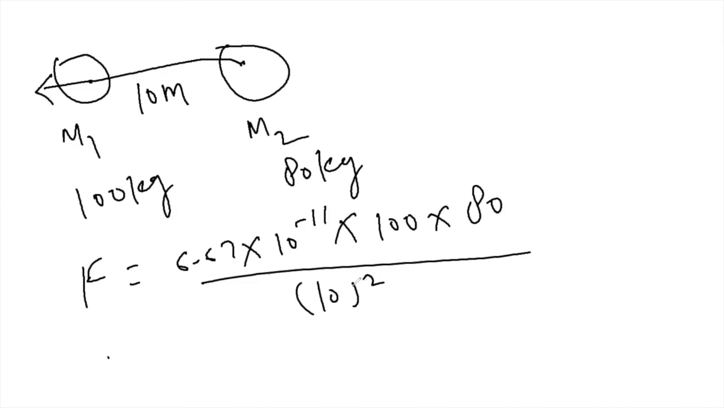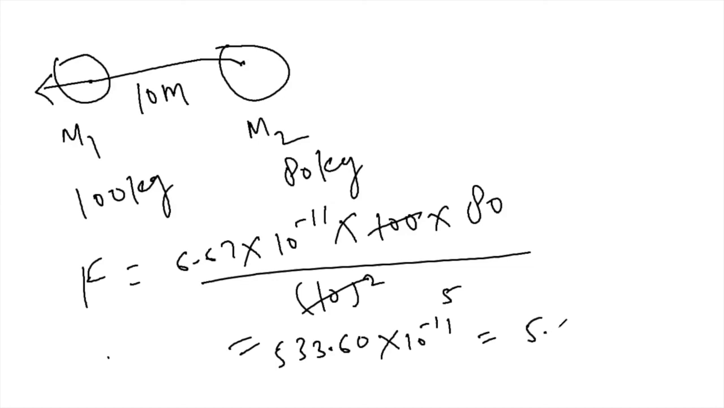10 squared is 100, which simply cancels out with one of these, and when you multiply it, it gives you around 5.3, let's say, like this. And after putting this, you have this quantity times 10 raised to the power minus 11, and if you round it so there is one digit before the point, then you will get 10 raised to the power minus 9.